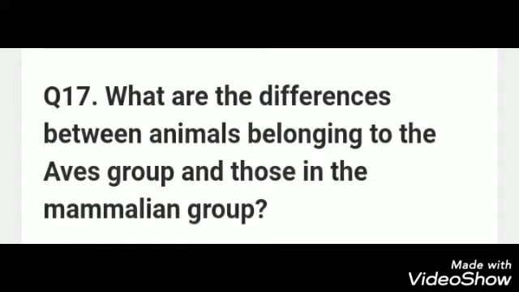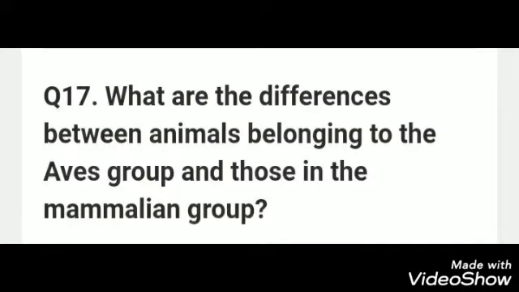The last question on this page number is, what are the differences between animals belonging to the aves group and those in the mammalia group? In aves, the skin of these animals is dry and they do not have glands. The skin of these animals is covered by feathers, whereas in mammalia, skin is glandular, that means the skin consists of glands and it is also covered with hair.